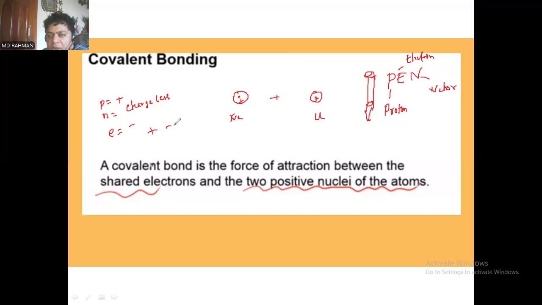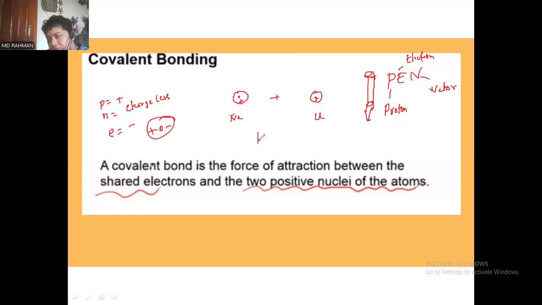Plus, minus, and in the middle there is zero. This is the thing that we are focusing on. Pen means chargeless. Why is that chargeless?